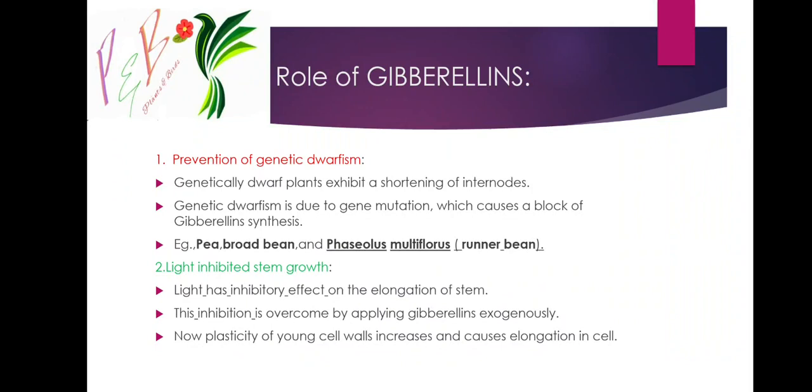Now, the plasticity of young cells increases, causing elongation of the cell. Auxin also helps in elongation. Then how are some plants growing without spraying gibberellins? It is because of the presence of auxin, as I showed in the Avena curvature test, which is the proof for it. If you spray gibberellins, the plasticity of the cell will be increased and cause elongation of the cell.